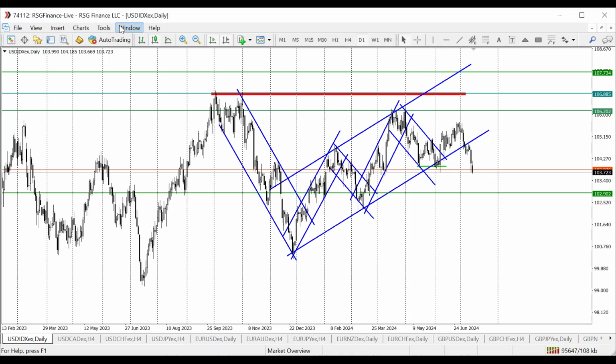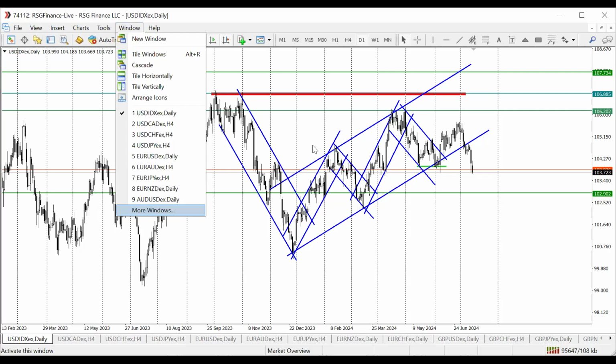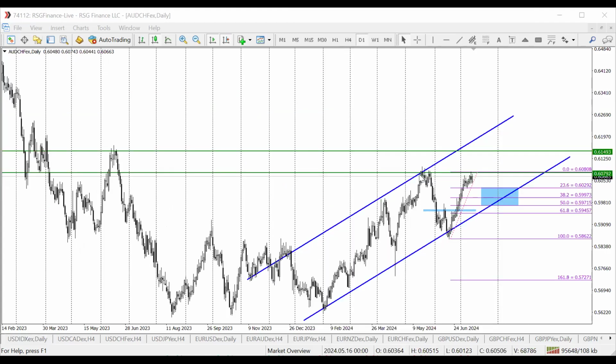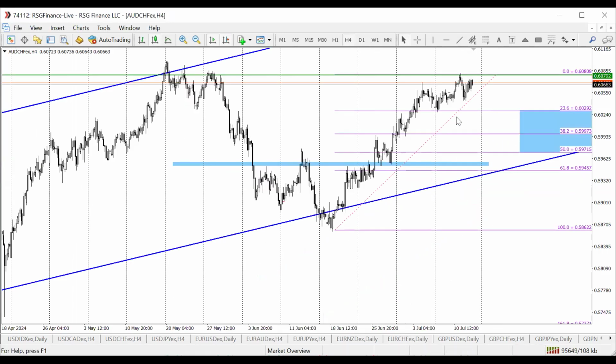On Australian dollar, we'll start by looking at AUD Swiss franc. Yeah, there you are. So this was a fantastic trade from last week, guys. In case you caught up with the wind, massive rally, it was able to reach the high projected profit level. Now, look at the rally we had here. This is on a daily chart. Let's go down to a weekly H4 chart. So you could see that we've had a nice rally.